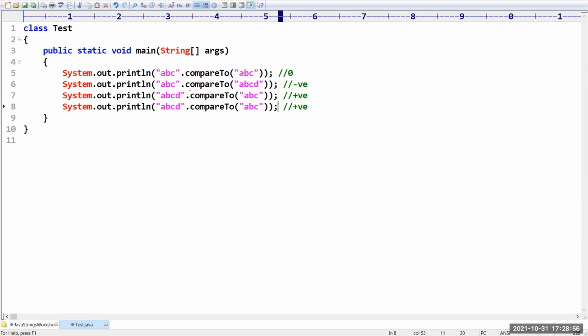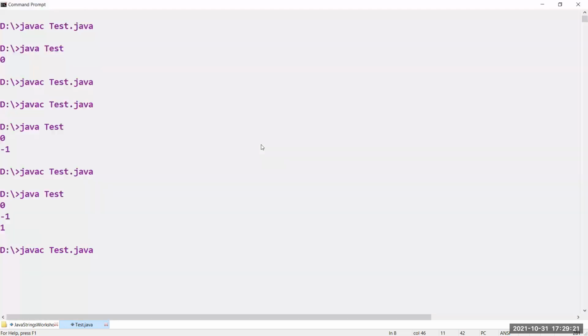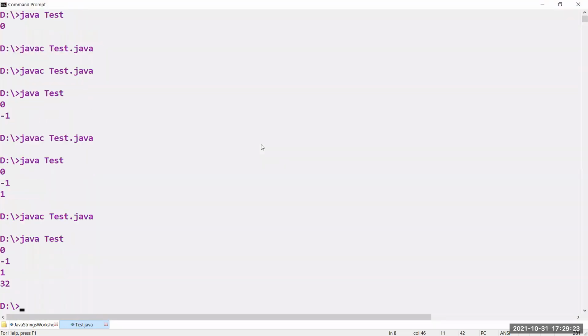Suppose you are taking capital ABC, then we will get a positive value only, because the ASCII value of lowercase a is nothing but 97, but the ASCII value of capital A is nothing but 65. 97 minus 65, whatever value you are going to get, that will be the return value. Okay, now let me check what answer we are going to get. Of course it is the positive value, which is nothing but 32.